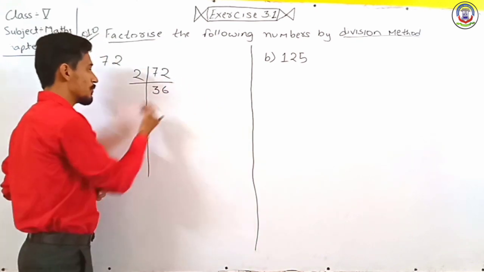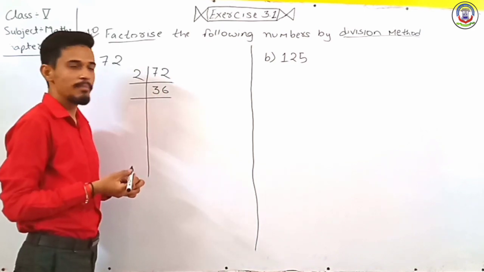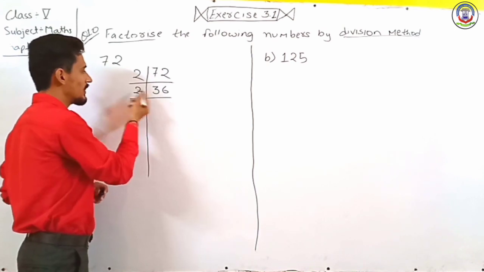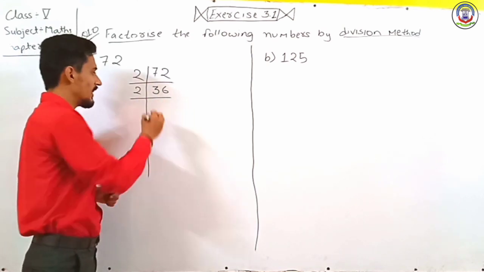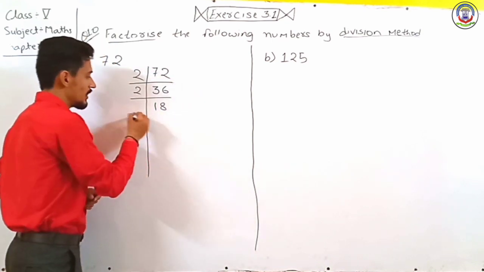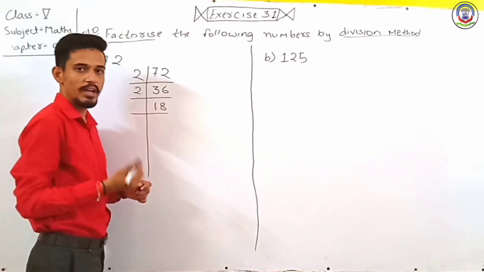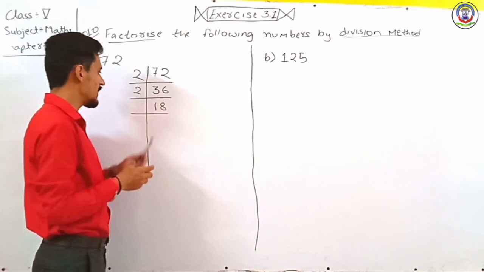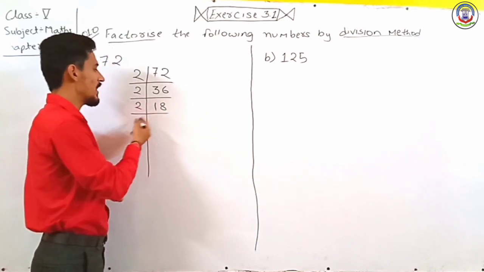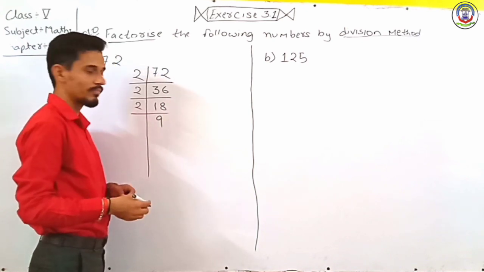Next, it is a composite number. So again, we have to divide by a prime number. So it is divisible by 2 again. So when we divide 36 by 2, we will get 18. So here we write 18. Next, it is also a composite number, so it is divisible by a prime number again. So when we divide 18, it is divisible by 2. So when we divide 18 by 2, we get 9.